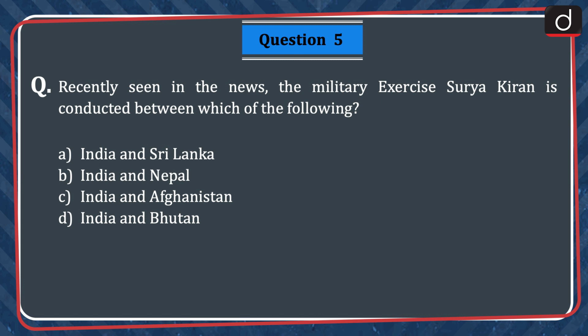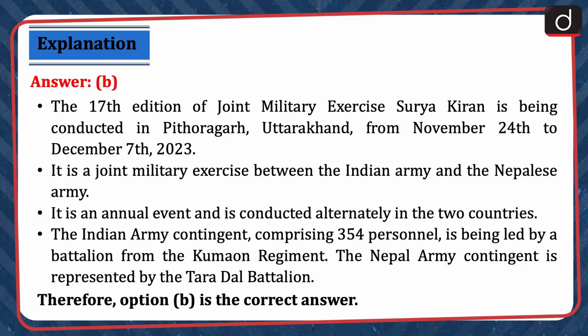The correct answer is option B, India and Nepal. The 17th edition of joint military exercise Surya Kiran is being conducted in Pithoragarh, Uttarakhand from November 24th to December 7th, 2023. It is a joint military exercise between the Indian Army and the Nepalese Army. It is an annual event and is conducted alternately in the two countries.